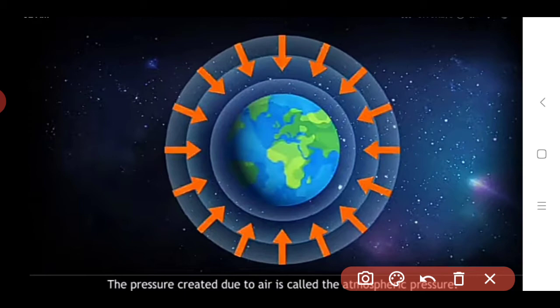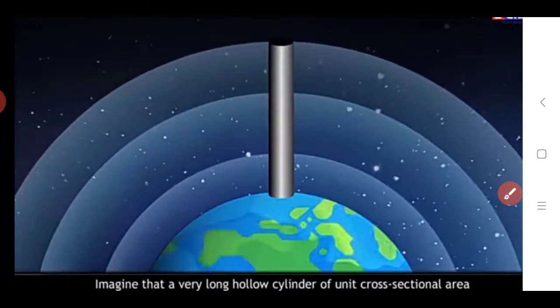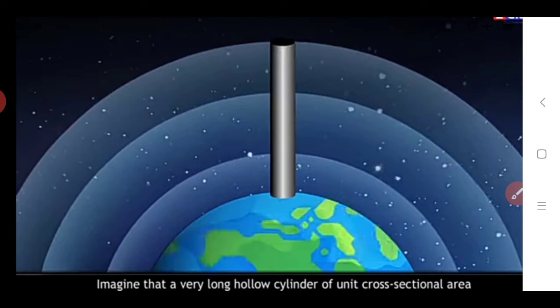First we have to know the layers of the atmosphere. Our earth is surrounded by this atmosphere, and all the layers of this atmosphere, which contain air or gaseous particles, exert pressure on the earth's surface from all directions. So the pressure exerted by the atmosphere is called atmospheric pressure. Here we see what atmospheric pressure is: the pressure exerted by the atmosphere.